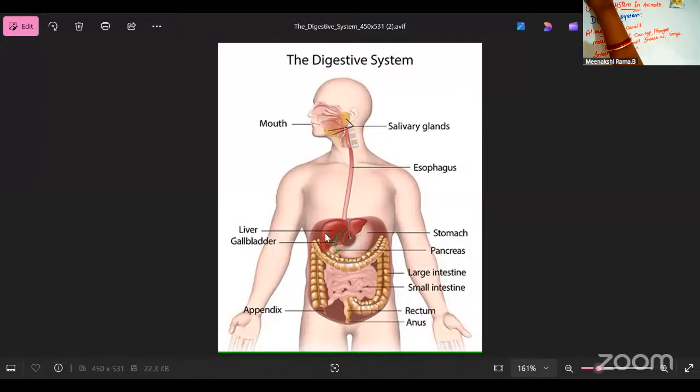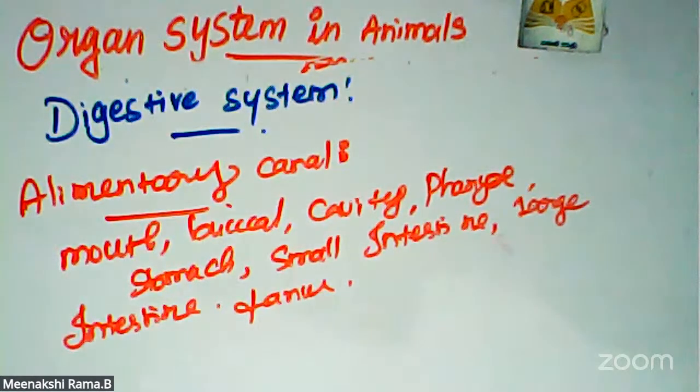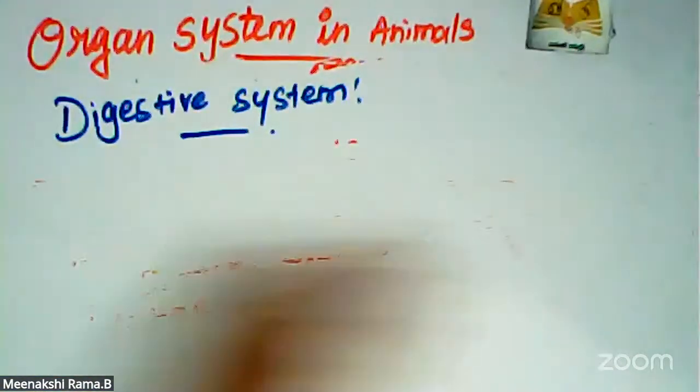Okay. Liver and then gallbladder. So these are all the organs of the digestive system: mouth, salivary glands, esophagus, stomach, liver, gallbladder, pancreas, large intestine, small intestine, and anus. The first one is the mouth. The mouth leads to the buccal cavity.